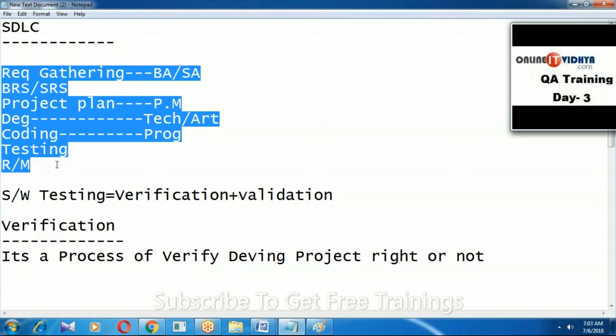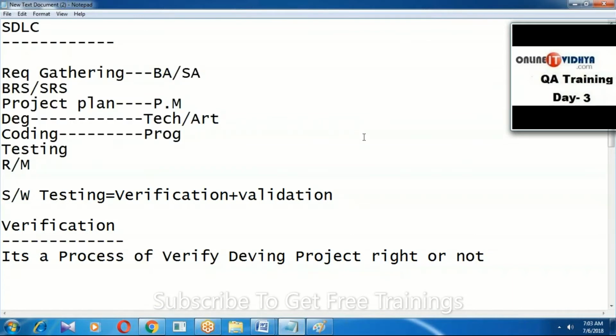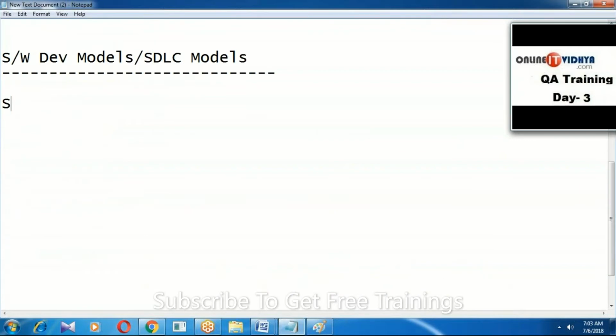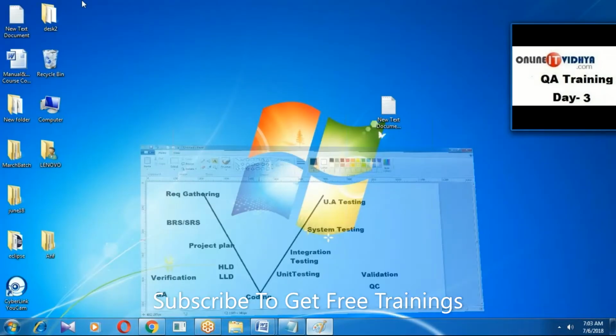Any company has the same common activities, but based on the project requirement and the client requirement, SDLC models are divided into two types of models. One is the sequential model. The second one is the incremental model. What is the sequential model? What is the incremental model? Try to understand. I'll show it on the page.